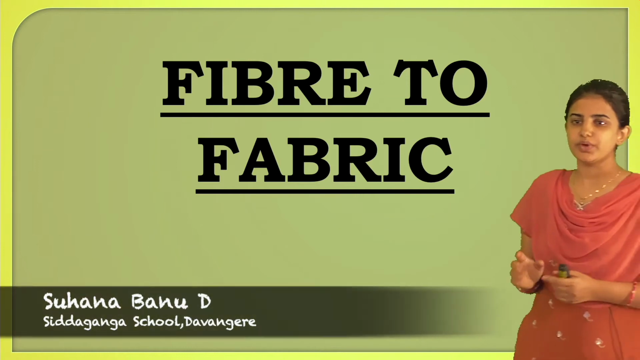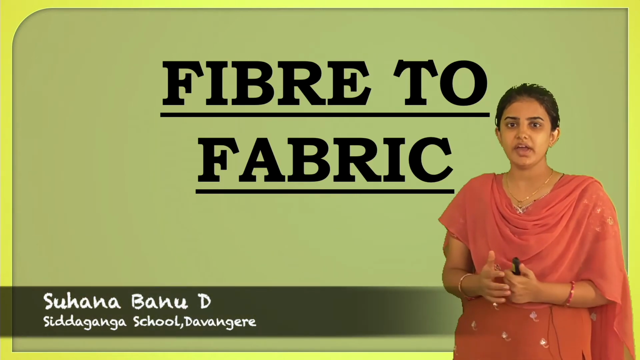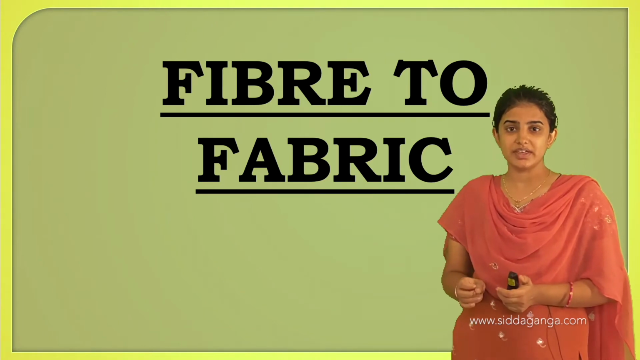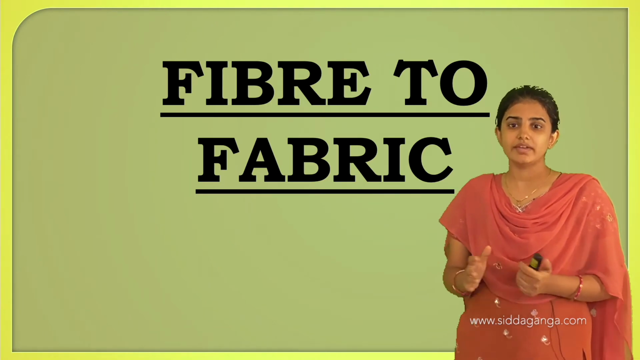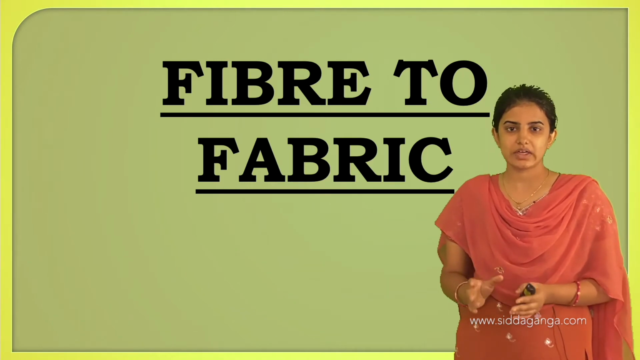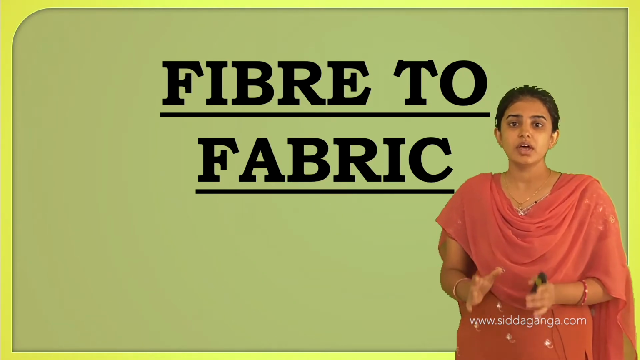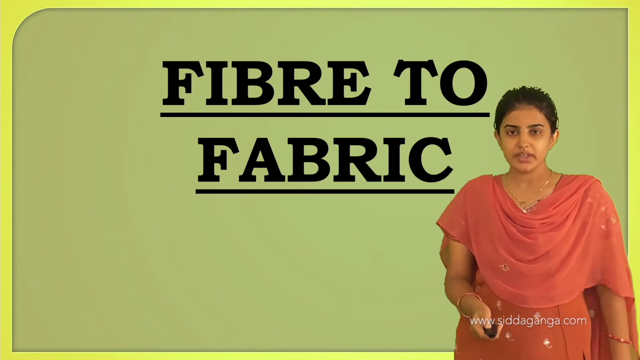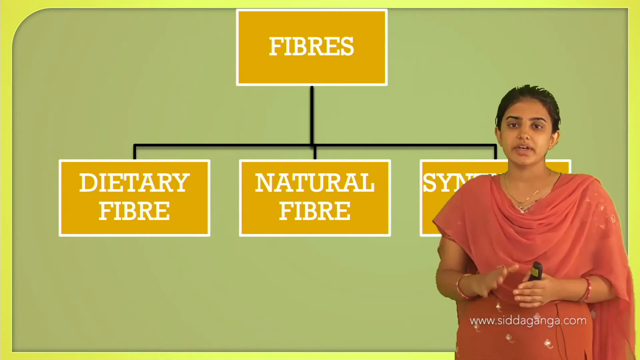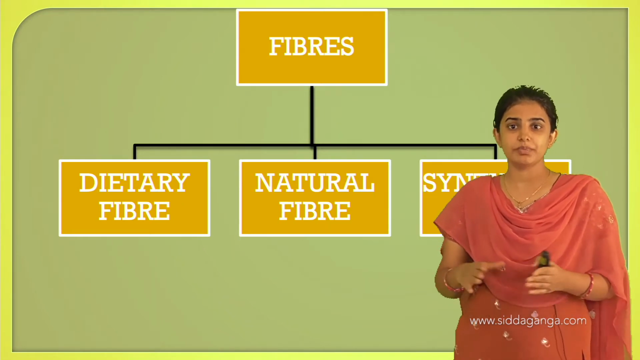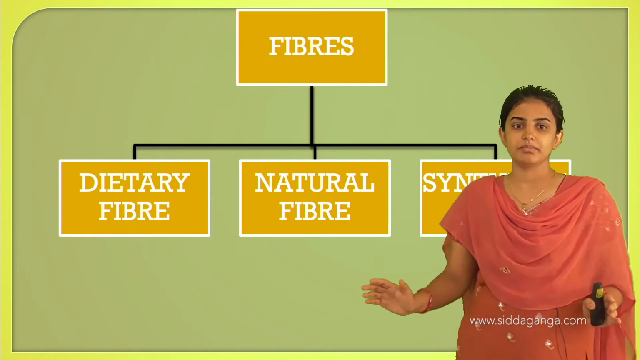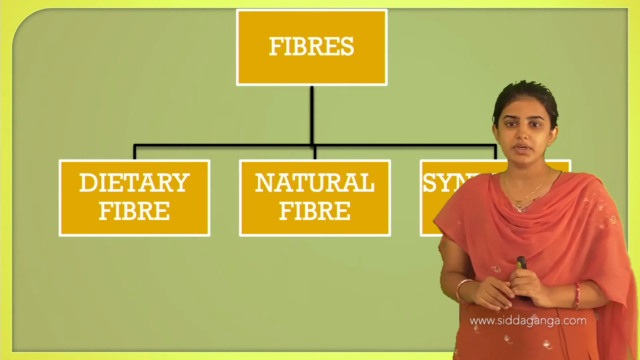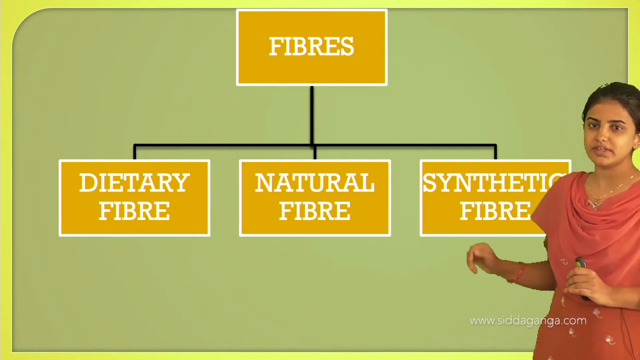Hello my dear students, today I am going to start with the summary of the chapter Fiber to Fabric. Fiber is nothing but a long thin thread-like structure, and fabric is nothing but cloth. In this lesson we have to learn about the different types of fabric which are used in our daily life. There are three distinct types of fibers: dietary fiber, natural fiber and synthetic fiber.